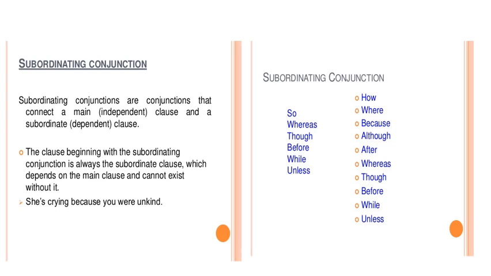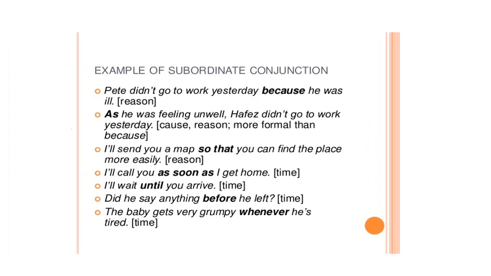For example, she is crying because you were unkind, right? So "because you were unkind" is a dependent clause, right? Because it starts with the subordinating conjunction. Some other examples are also given for subordinating conjunctions: whereas, though, before, while, unless, right? So these are examples of subordinating conjunctions.